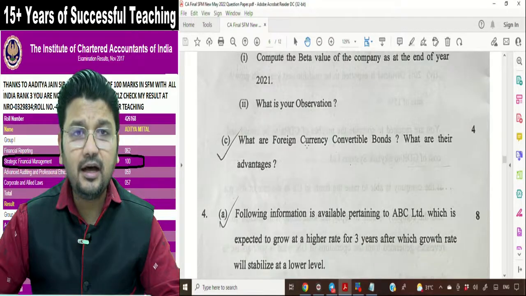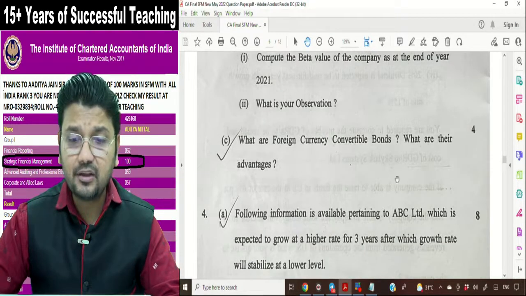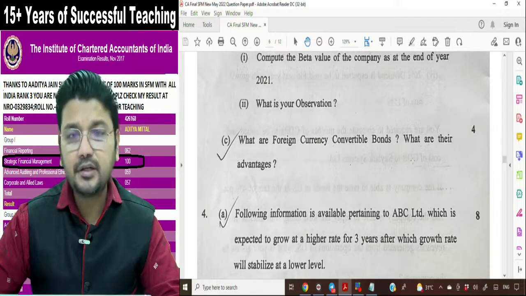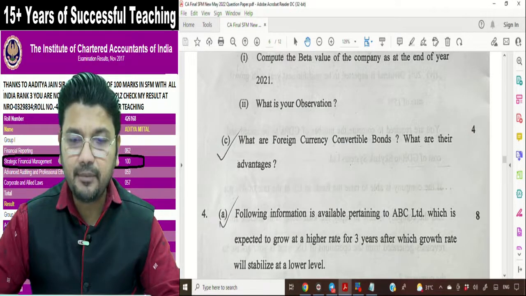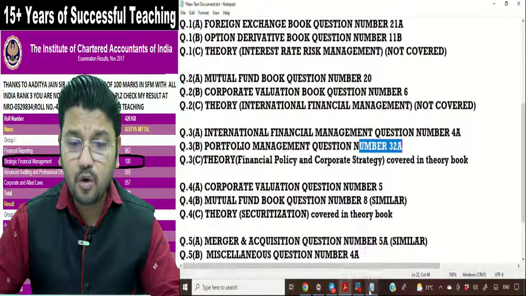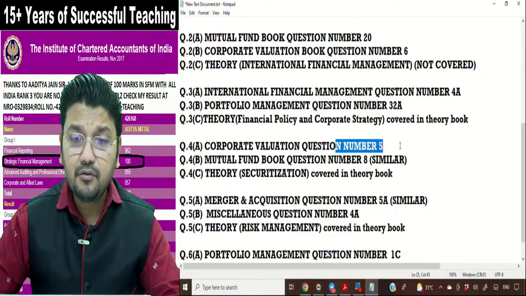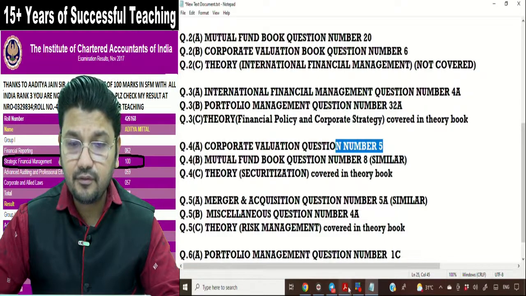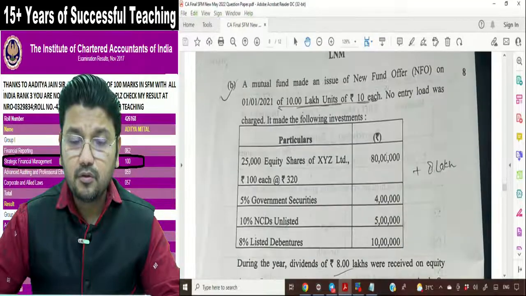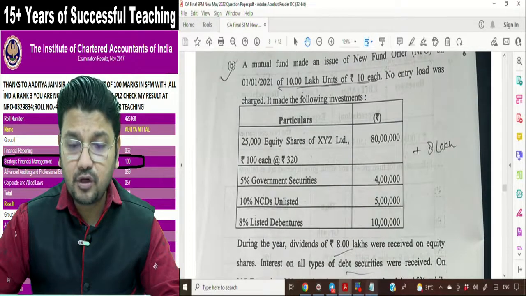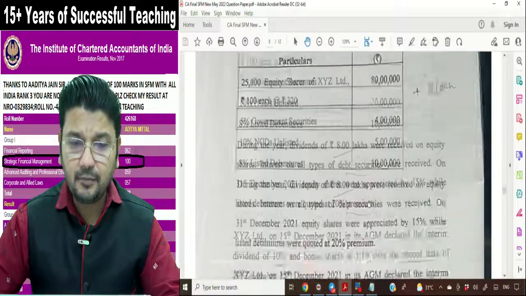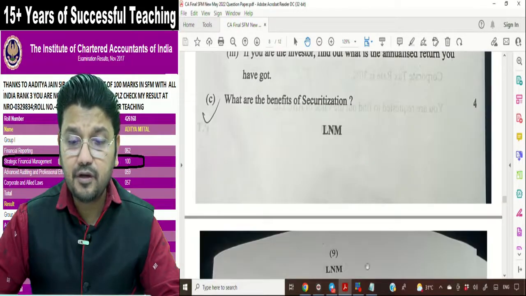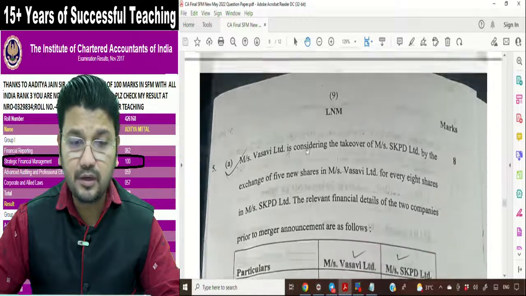3C is again a question based on a practical aspect. Direct theory is not covered, but definitely many students must have attempted this question, because foreign currency convertible bonds are some theory which is covered in our practical segment. Question number 4A is again from corporate valuation. Question number 5. Again the B part is from mutual fund. Question number 8 is similar. A few portions are conceptual, but 50% of the part is similar. Benefits of securitization, again it is covered in our theory part.